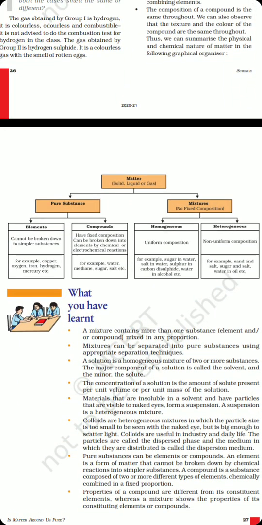Finally, on the last page of your chapter, before summing up, there is a very good flow diagram or flow chart to indicate matter. We can see matter, which can exist in three physical states: solid, liquid, and gas, is further divided into pure substances and mixtures. When it comes to pure substances, these may be of two types, either elements or compounds, whereas mixtures can be of two types, homogeneous and heterogeneous ones.